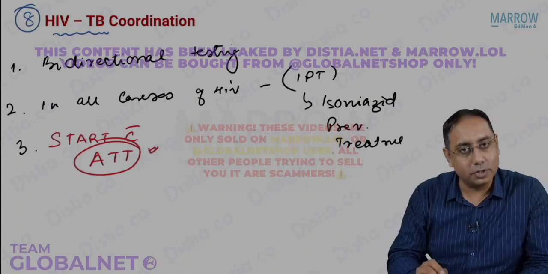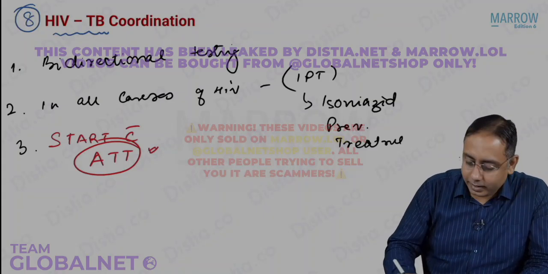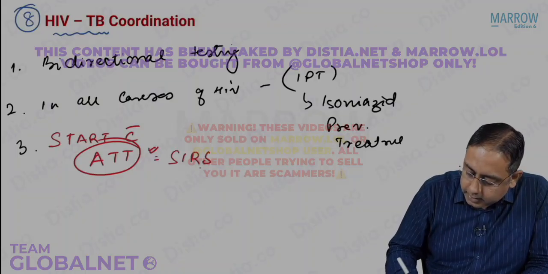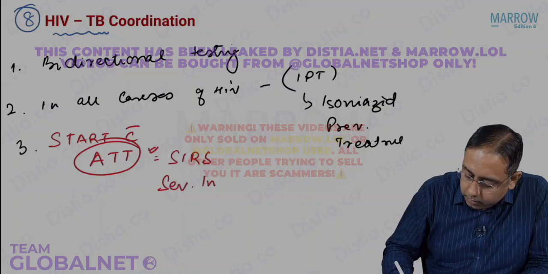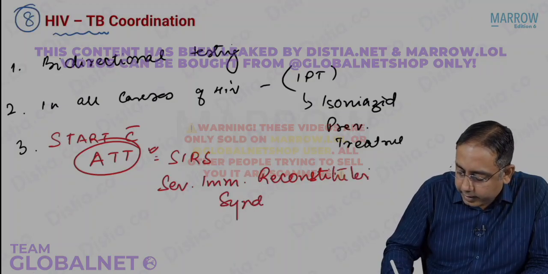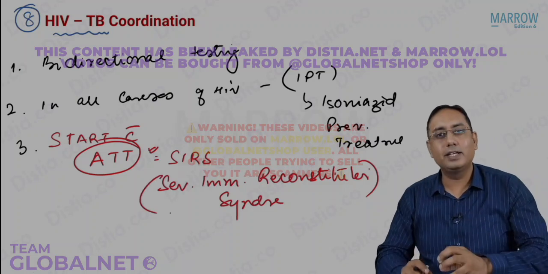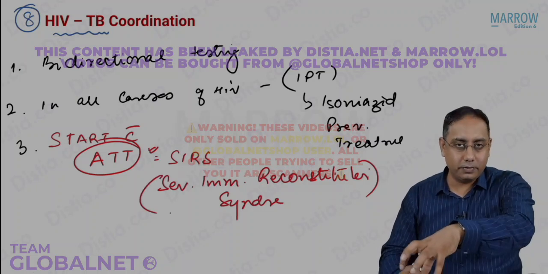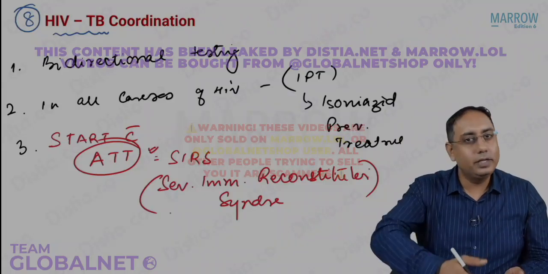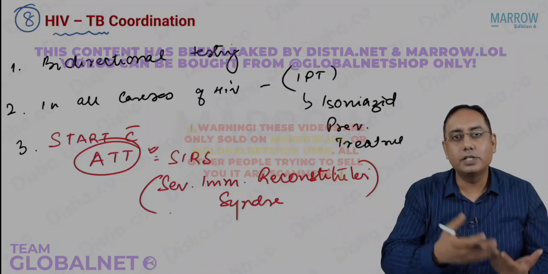But the real biological reason for starting ATT is that there is something called IRIS, immune reconstitution syndrome. In case we do not start the TB treatment and we start with the ART, that is going to increase the immune status, that is going to increase the CD4 count.